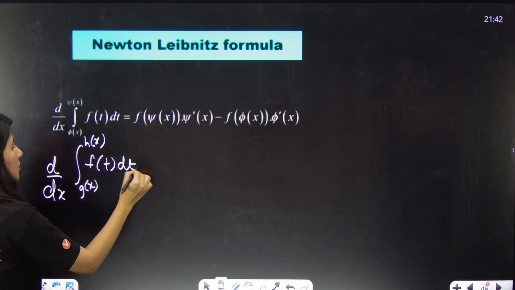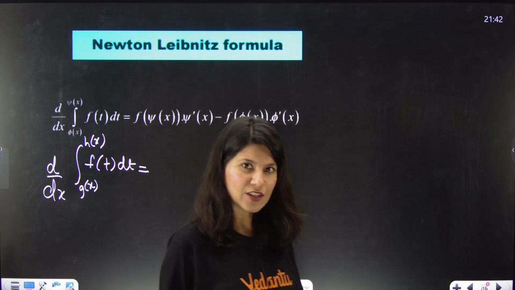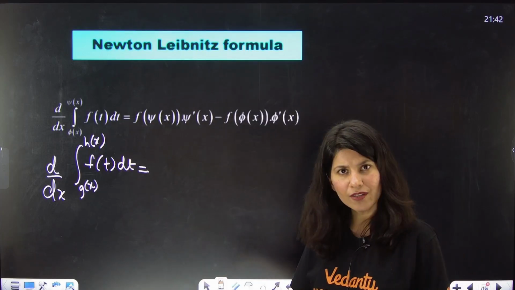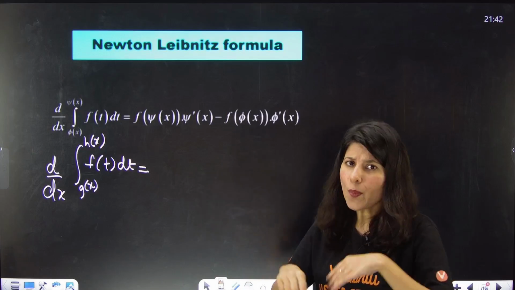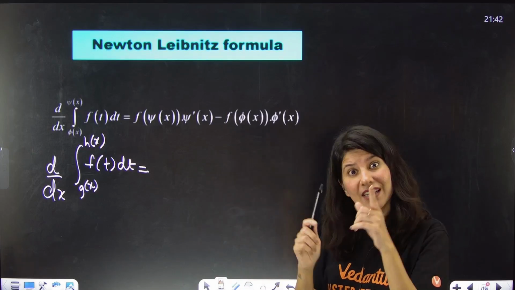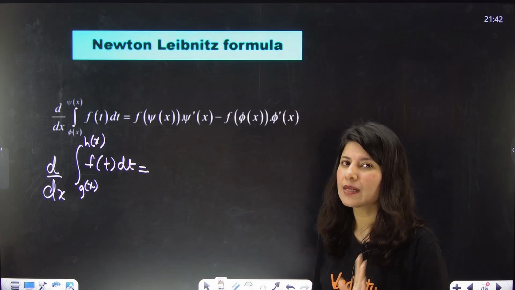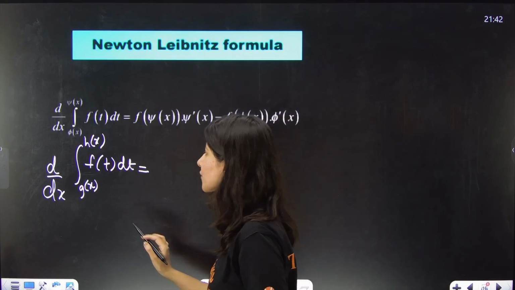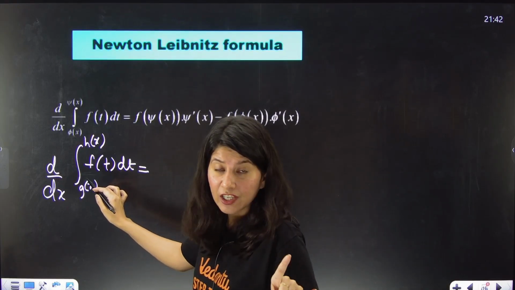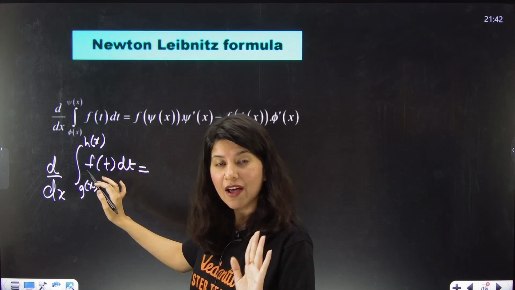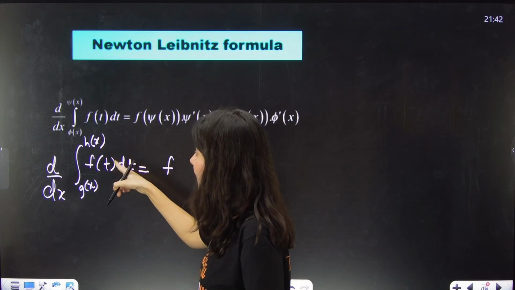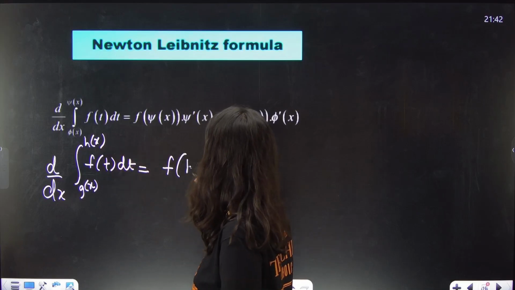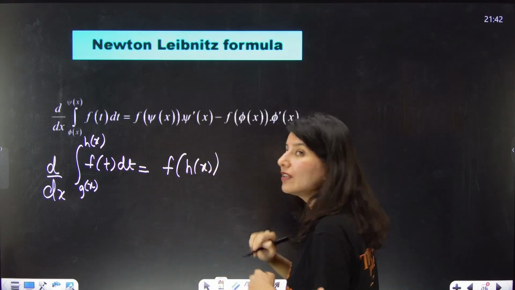Now you must be wondering, ma'am, hold on. Function is there, integral is there, and now you're differentiating. But differentiation and integration are opposite to each other. They should cancel each other, definitely. But we have to follow some rules. First of all, you don't have to integrate f. You don't have to differentiate f. You just have to keep f as it is. T will be replaced by the upper limit, and the upper limit will be differentiated.